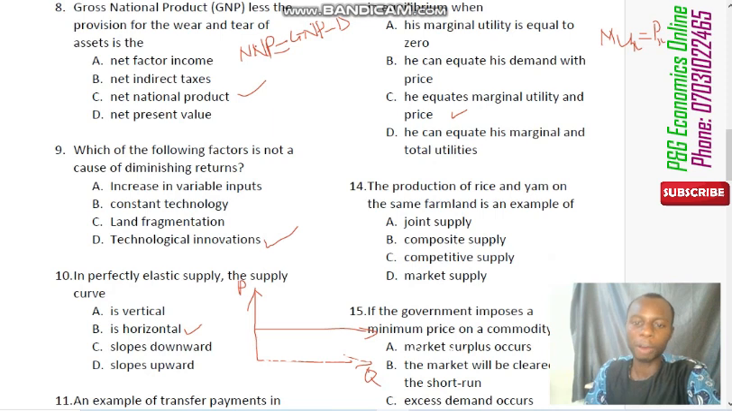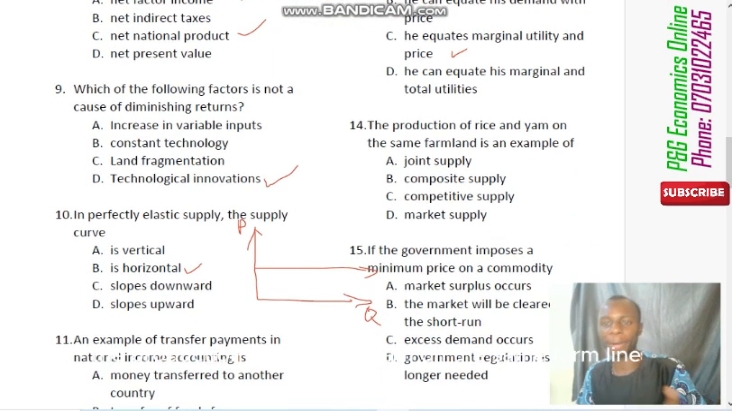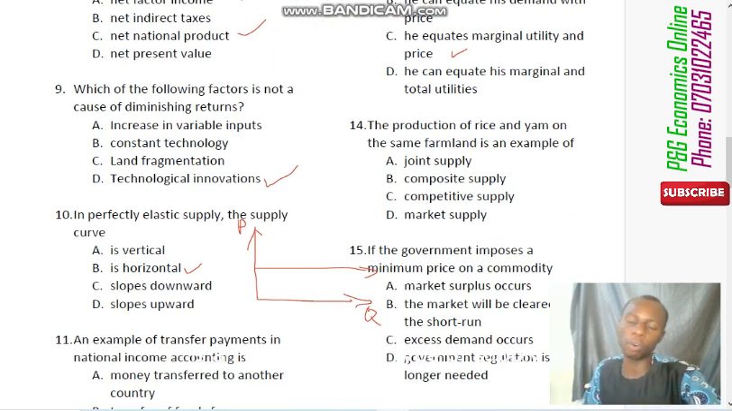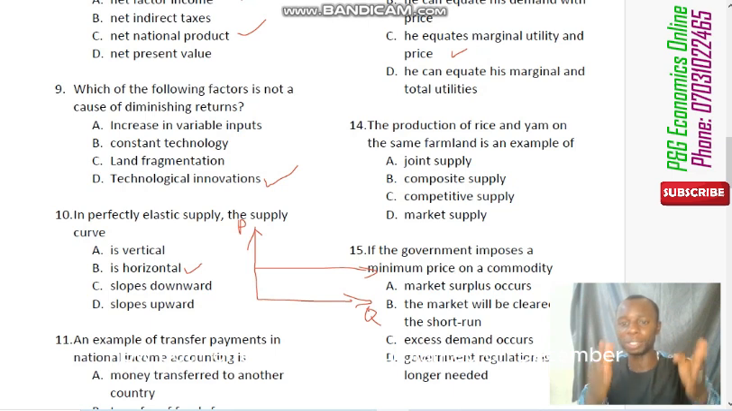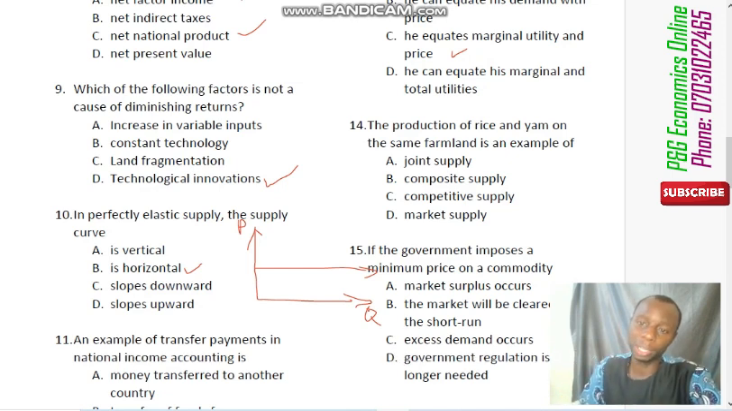Then question number 14. The production of rice and yam on the same farmland is an example of what type of supply? Is it a joint supply? Is it a composite supply, competitive supply, or market supply? Now, both of them are being planted on the same farm. And of course, the farmer will harvest these commodities and supply them into the market at the same time. So that is joint supply. So that is the correct answer.